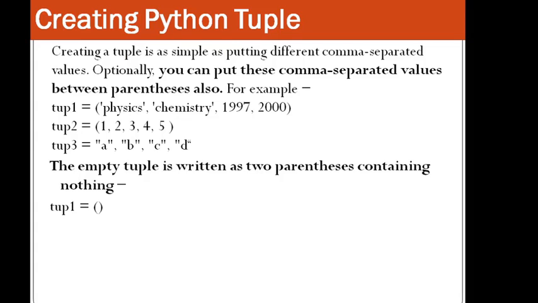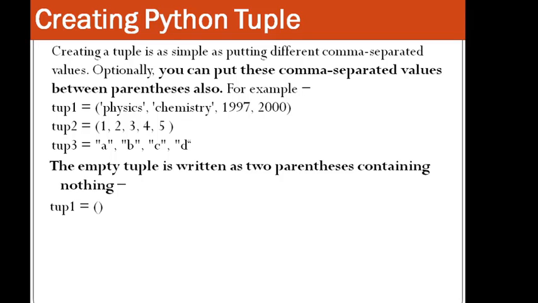So next, we have something more on creating a Python tuple. Creating a tuple is as simple as putting different comma separated values. We have already seen this. Optionally, we can put these comma separated values between parentheses also. For example, in the first case, you can see on the screen that we have the string physics, the string chemistry, and then the integers 1997 and 2000. We have put them into the parentheses.